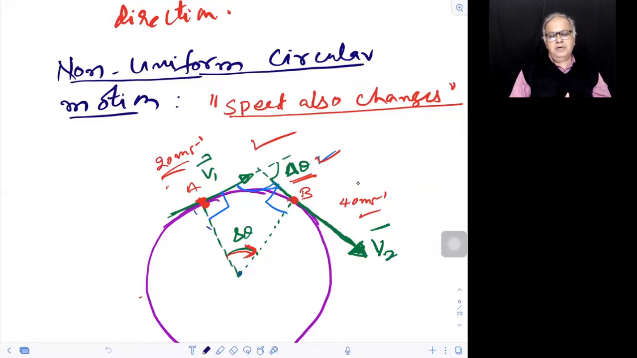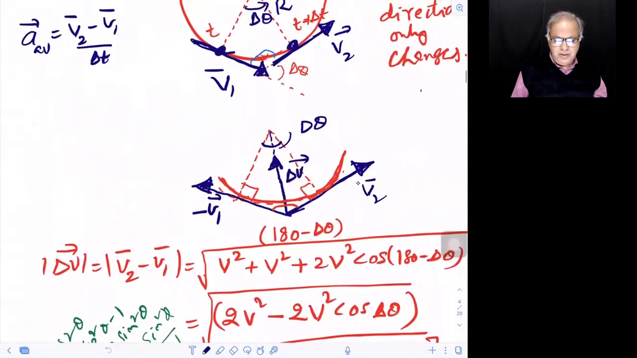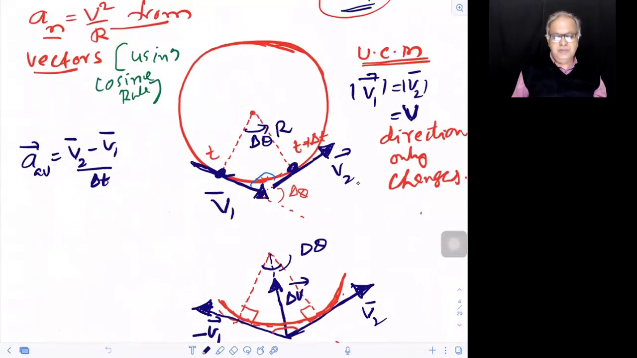Today's lesson is what? Kinematics of circular motion. We are continuing it from where we left in the previous class. What did we show previously? We have taken, if you remember, a uniform circular motion. Don't you see it on the screen?